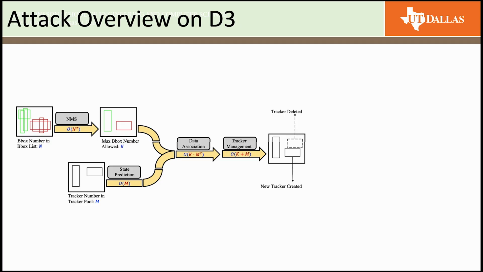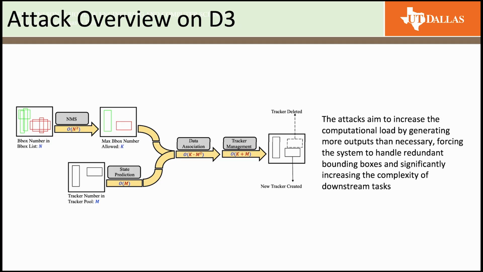Let's move on to the D3 attack. These attacks focus mainly on the object detection or tracking pipeline. Detectors normally emit a small set of boxes, which are filtered by non-maximum suppression and then handed to the trackers. Under attack, adversarial input can cause the detector to generate a large number of redundant phantom boxes, vastly increasing downstream workload.